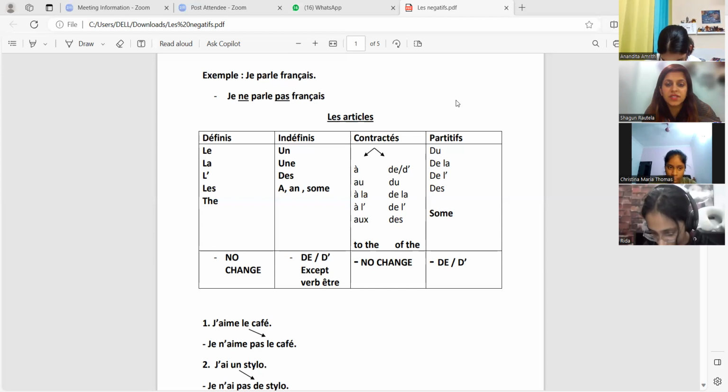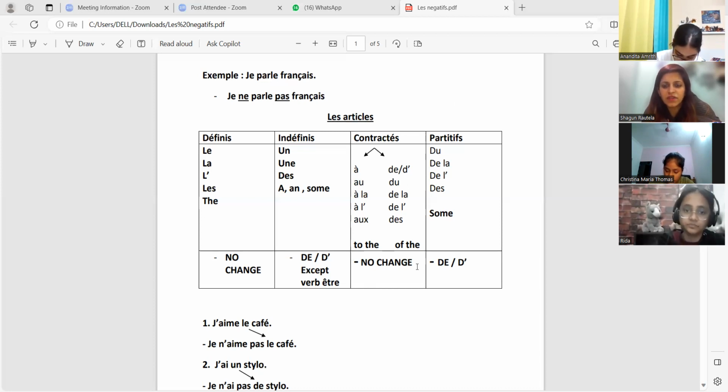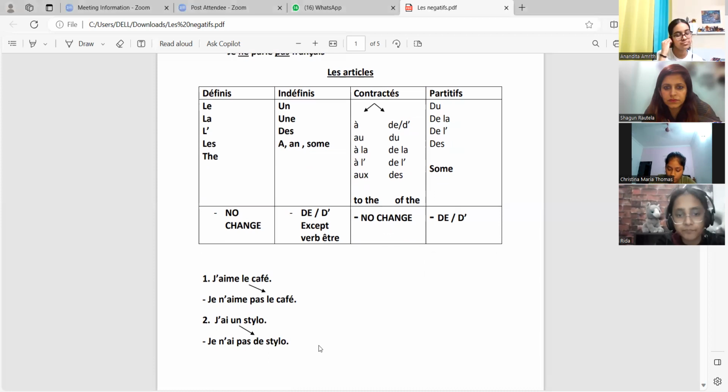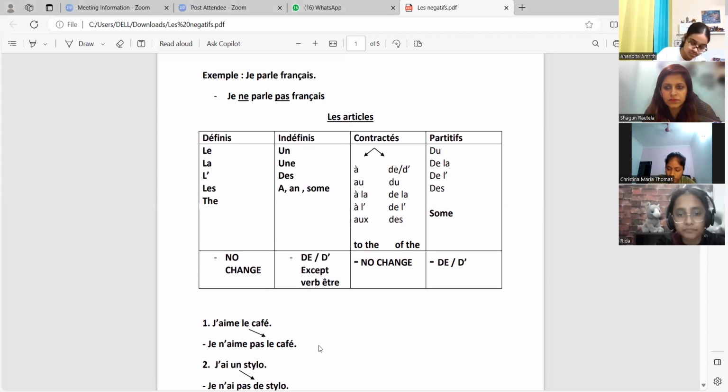Okay, so remembering the articles is very, very important in negative topic. After the class, I'll also send you this document, but whatever you can write in front of me, that'll be good. It's just a practice. You'll be able to remember in the class itself. You don't have to take it for later on. Okay, so article défini, it doesn't change in negative. Done, everybody?